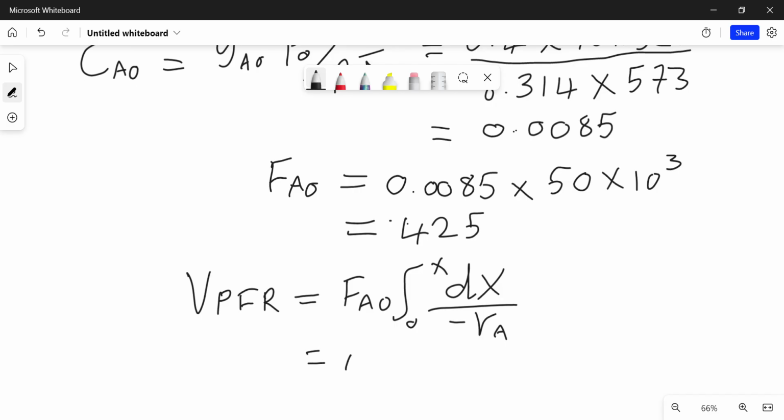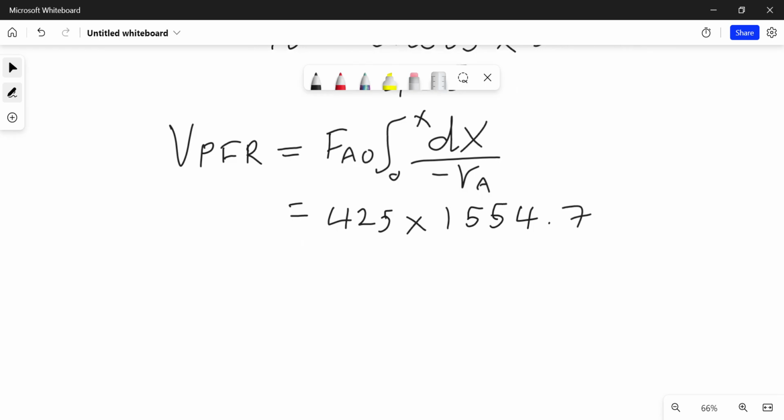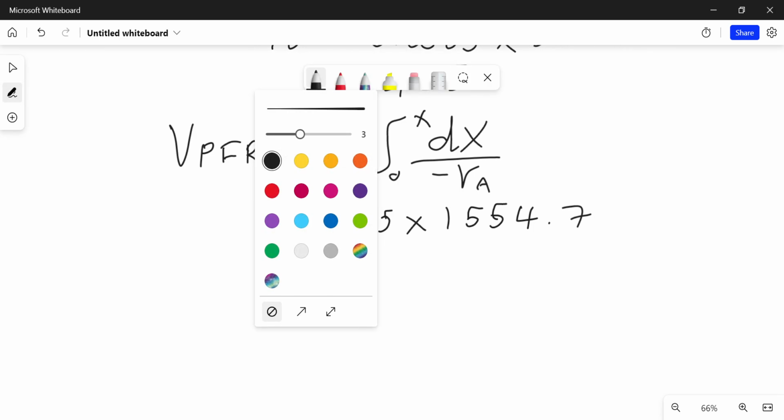So here we've got 425 multiplied by 1554, 0.7. And then what do we arrive at? Once we've done that, this is what we arrive at.